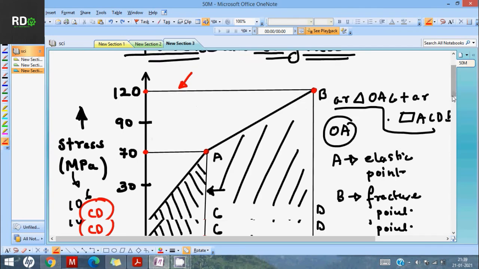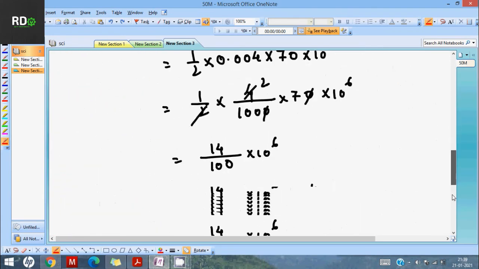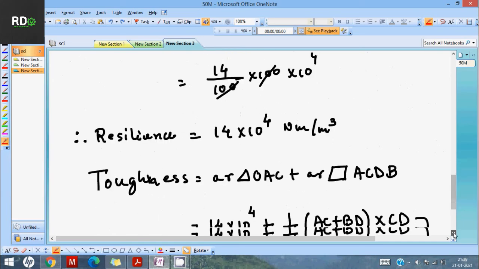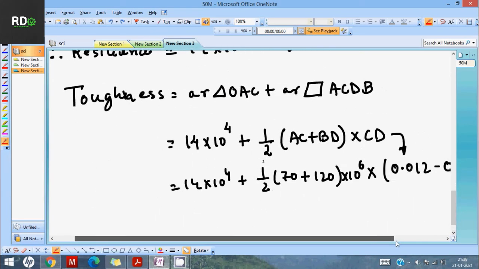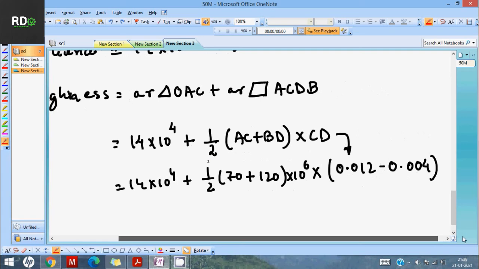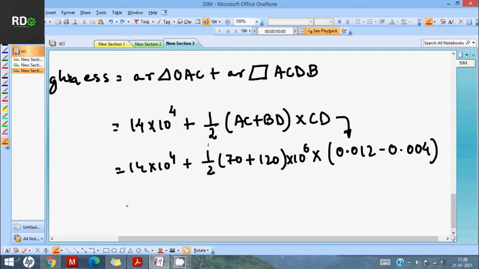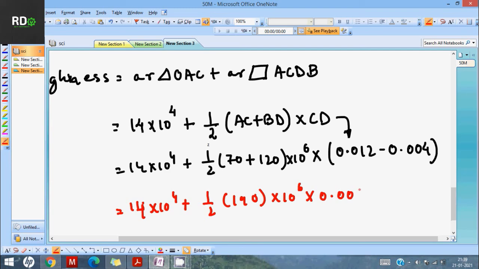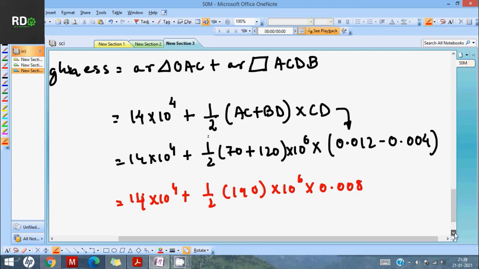So that is 120 plus 70 into the subtraction to find out the CD, 0.012 minus 0.004. So it is 14 into 10 to the power 4 plus half into (120 plus 70), which is 190, into 10 to the power 6, and this will be 0.008 after subtracting.